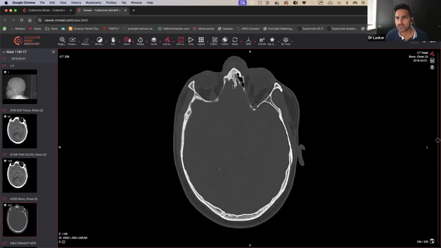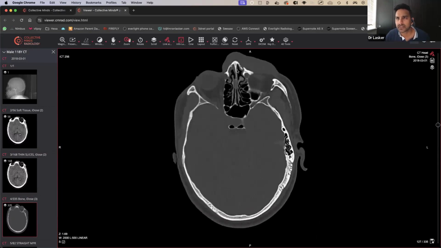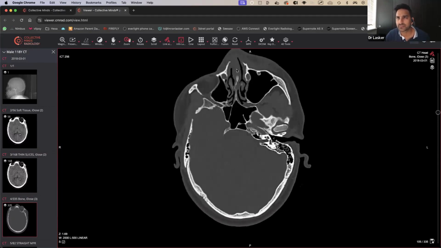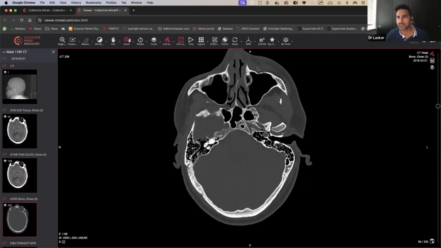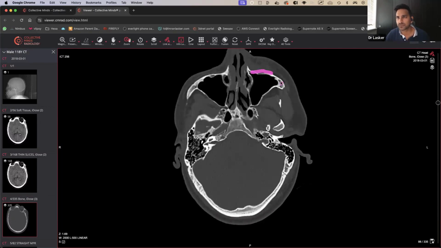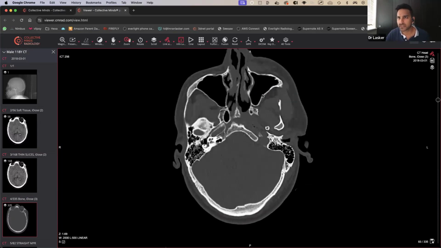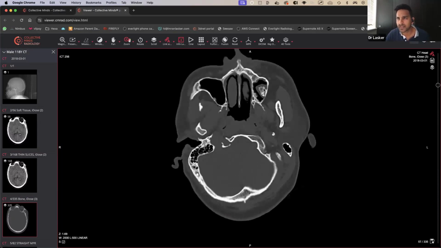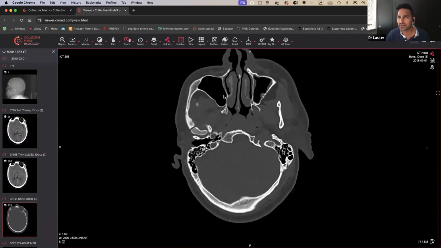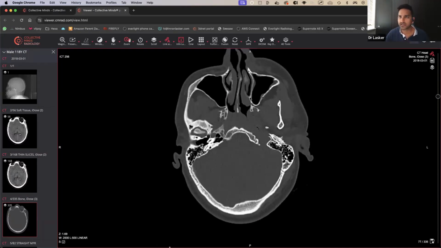Let's go to the bone windows, have a look at their nasal bones. They look like they've been fractured. So they've maybe been thumped in the face or something. Okay, so if they've been hit around here, be very, very careful. We've got to look at the entire maxillary sinus walls, make sure they all are okay as well. You can get a bit of mucosal thickening, but it doesn't look like fluid. So I don't think we're looking at a fracture.